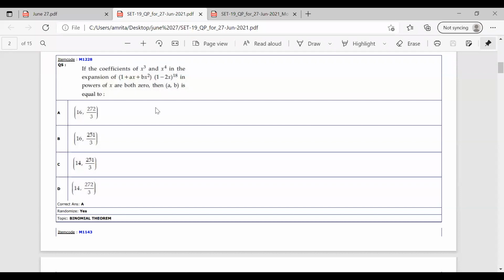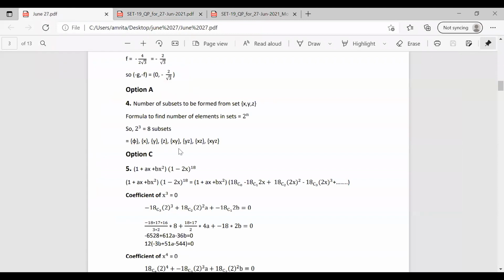So we have an expansion given, and in the question it is clearly given that the coefficients of x cube and x raised to 4 in the expansion in the powers of x are both 0. So equating the coefficients of x cube and x raised to 4, we can say that it is equal to 0, and it is asked to find out ab. Okay, now let's see how we can solve this question.